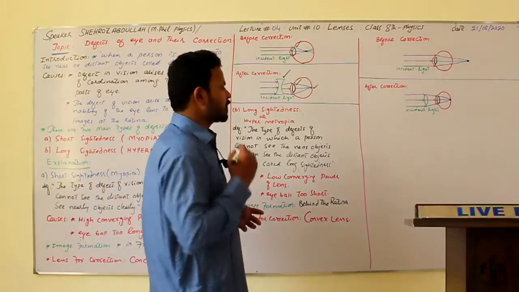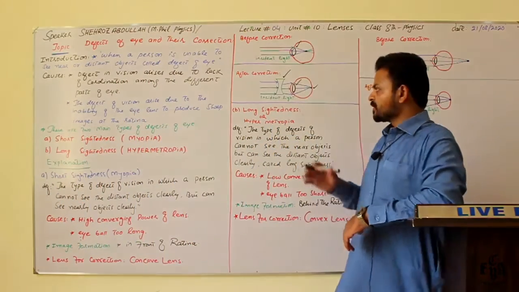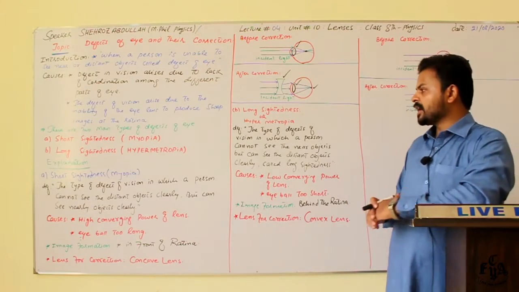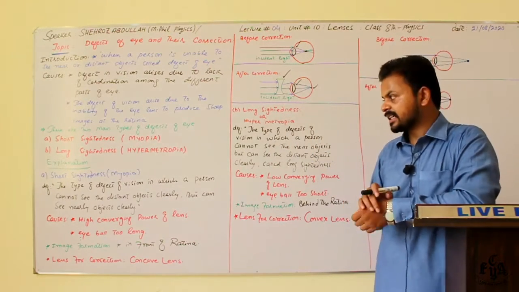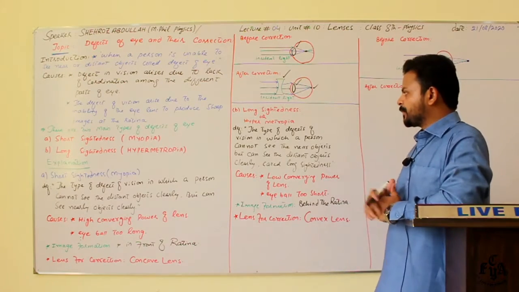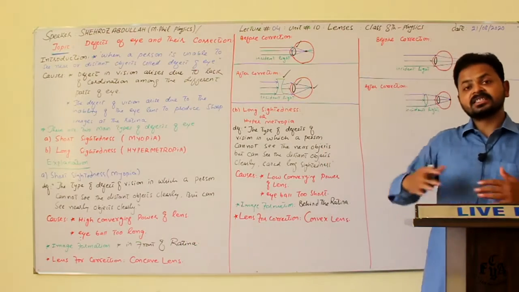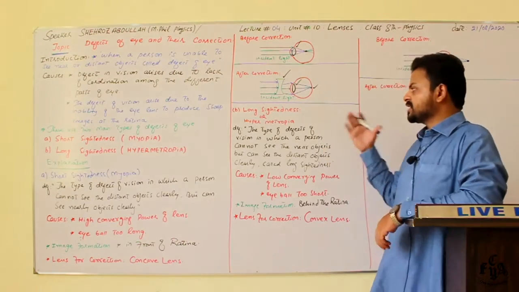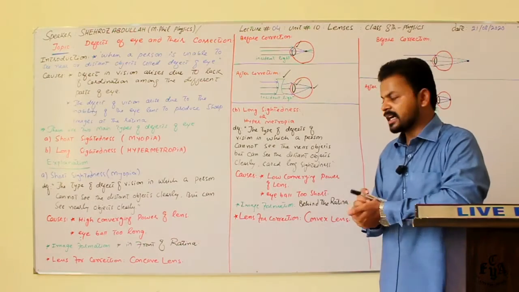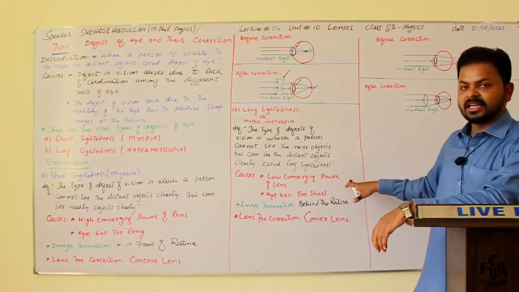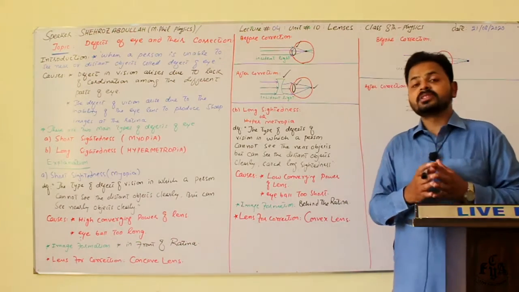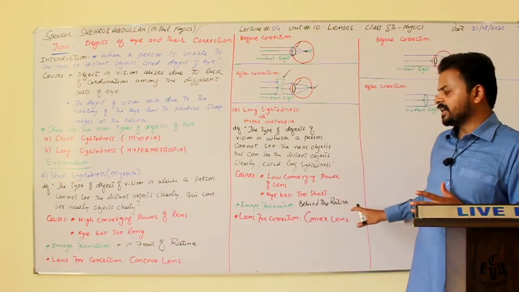Next we are going to discuss long-sightedness or hypermetropia. Hypermetropia is exactly the opposite of short-sightedness. The type of defect of vision in which a person cannot see the near objects but can see the distant objects very clearly is known as long-sightedness. What are the causes of long-sightedness? Low converging power of the lens and eyeball too short. Where does the image form in long-sightedness? The image forms behind the retina.